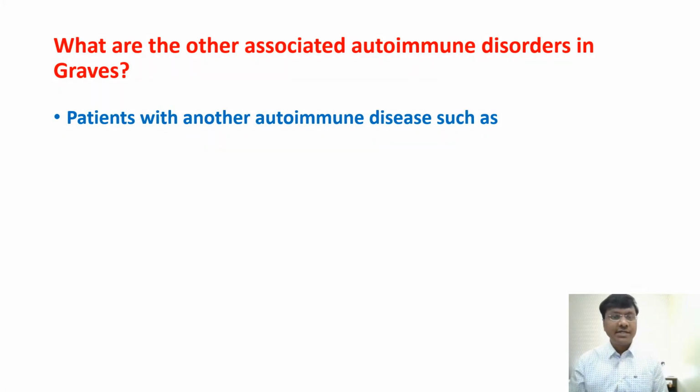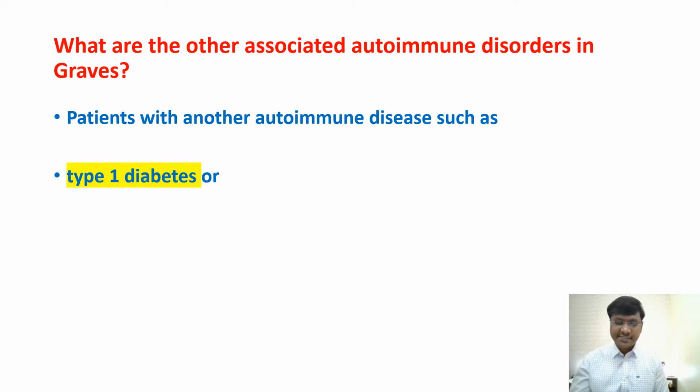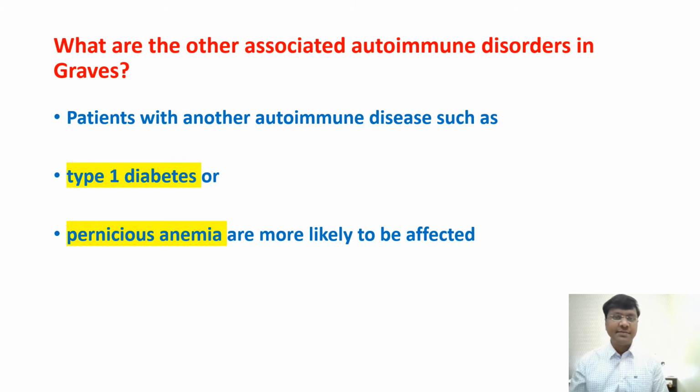And what are the other associated autoimmune disorders in Graves? Most of the time, autoimmune disorders remain associated with one another. With Graves, the associated autoimmune disorders are type 1 diabetes mellitus, where antibodies are formed against the islet cells, and pernicious anemia, where antibodies are formed against the parietal cells of the stomach, and the individual will have vitamin B12 deficiency. So these are the autoimmune disorders associated with Graves.